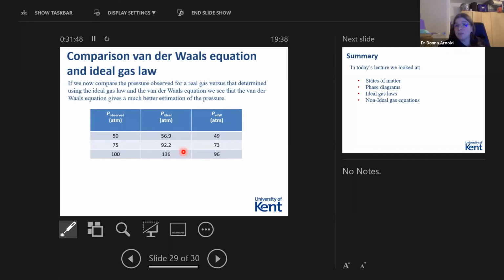So next lecture, what we're going to start to look at is how we can make calculations with these, and how in the real world we use these to get information. We're also going to move on to looking at intermolecular forces, and that will start to lead us into looking at liquids in a bit more detail.